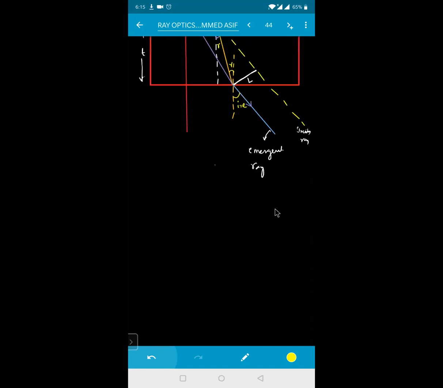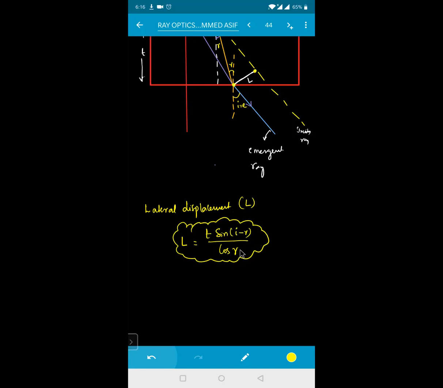So I'm directly writing the relation, but I'm not deriving it. That is of no use also. The lateral displacement is given by, lateral displacement, that is nothing but capital N. This is the lateral displacement, isn't it? This is the displacement of a ray of light when it is going through the slab. That lateral displacement is given by the formula L equals thickness t into sin(i minus r) divided by cos r. So this will be the lateral displacement formula: L = t sin(i − r)/cos r. For what slab, beta? For your glass slab.